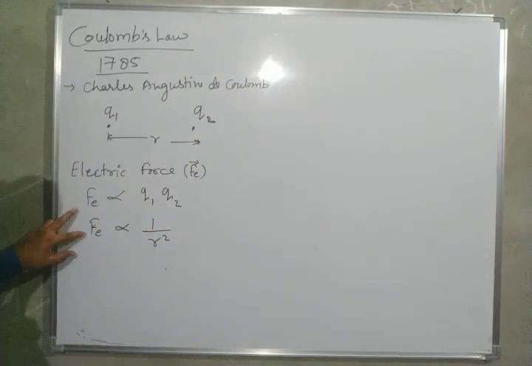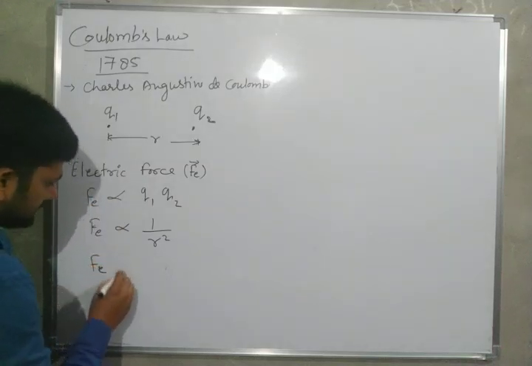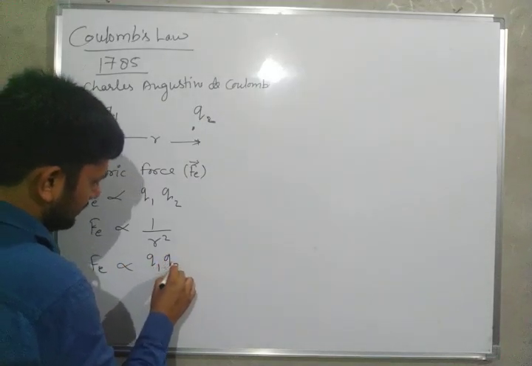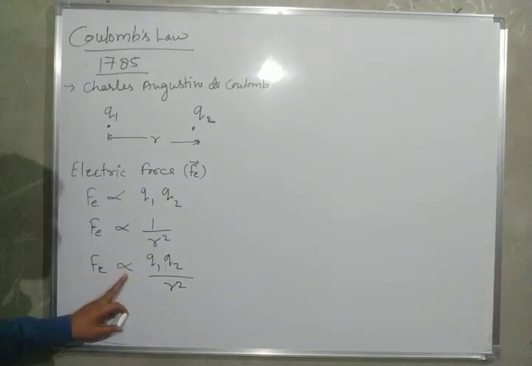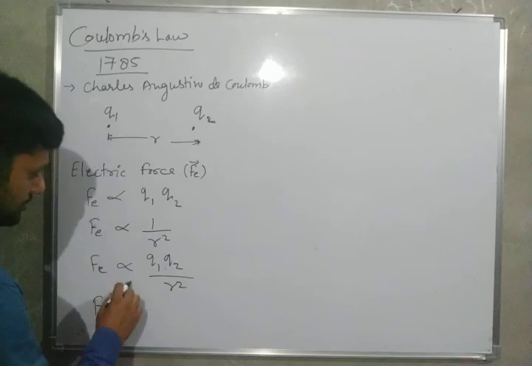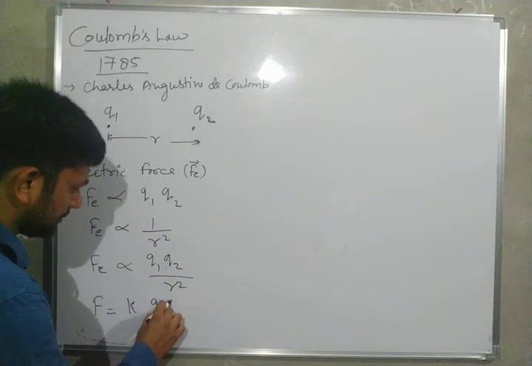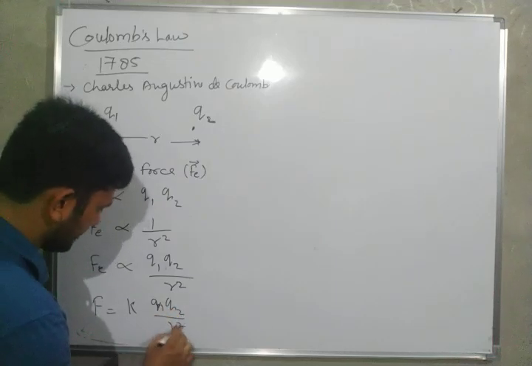Now we will write the combined equation: Fe is directly proportional to Q1 Q2 by r square. We remove the proportionality sign: Fe equals k Q1 Q2 by r square.